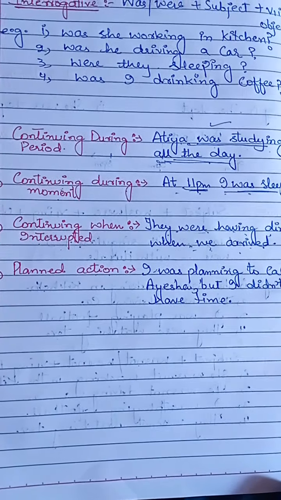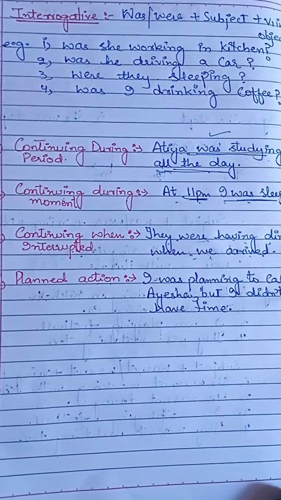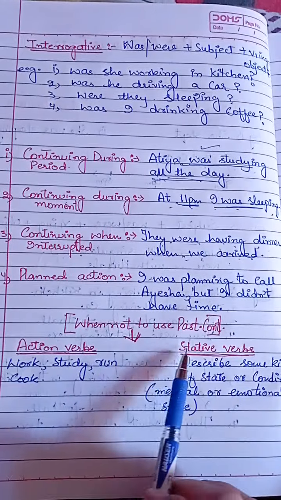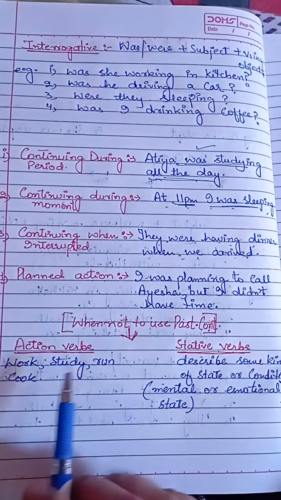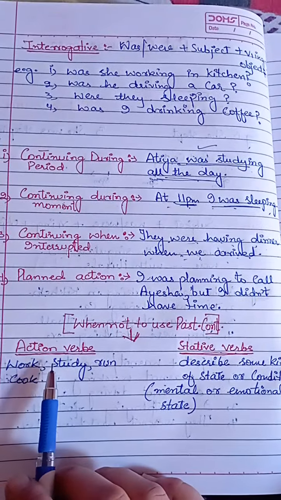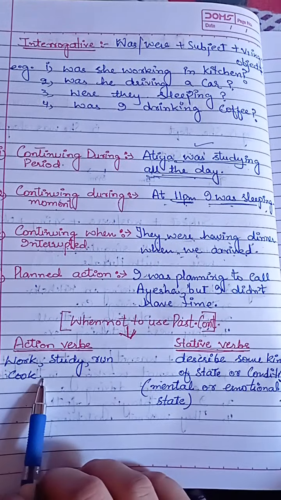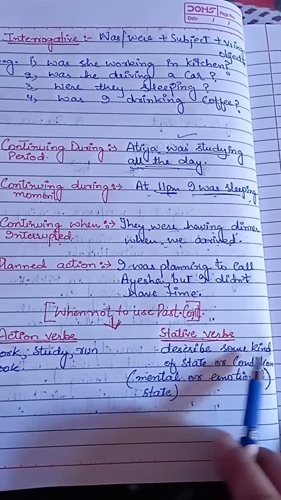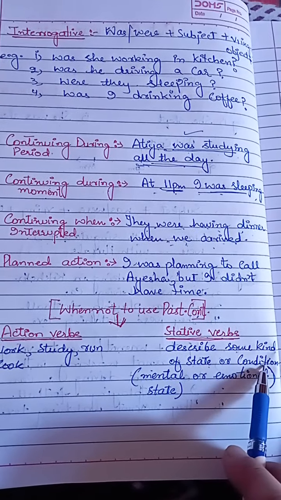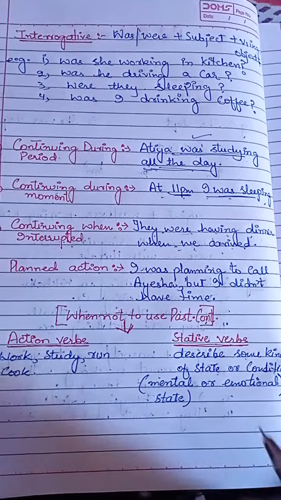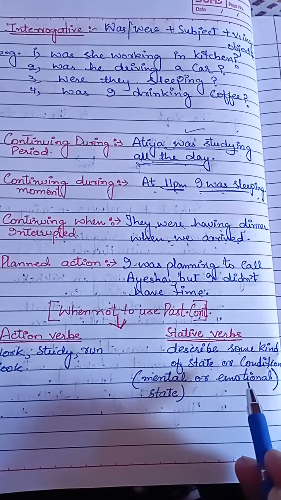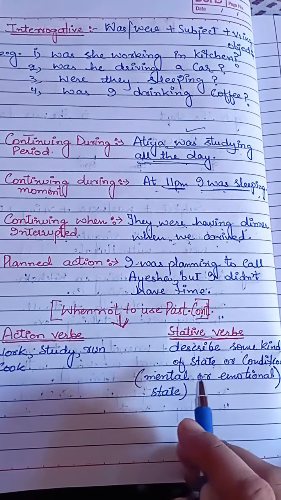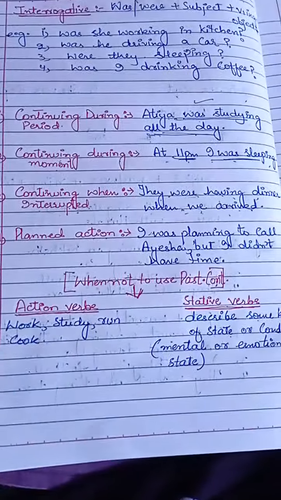So in English we have two kinds of verbs: action verb and stative verb. Action verbs like work, study, run, cook. And stative verbs are those that describe some kind of state or condition. It could be mental state or emotional state or something else. Let's look at some examples.